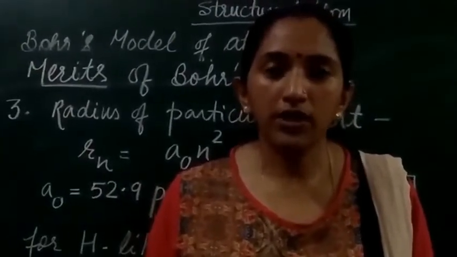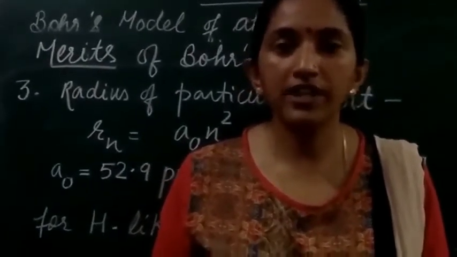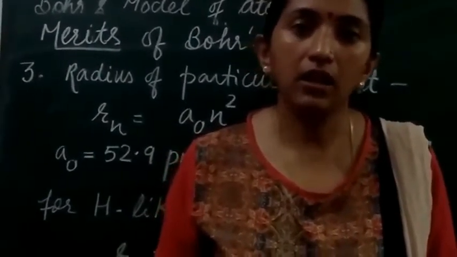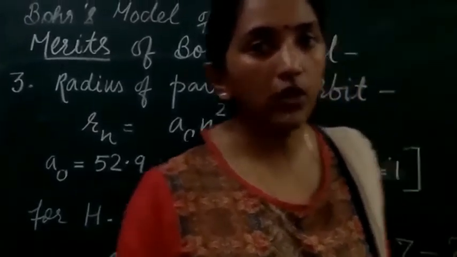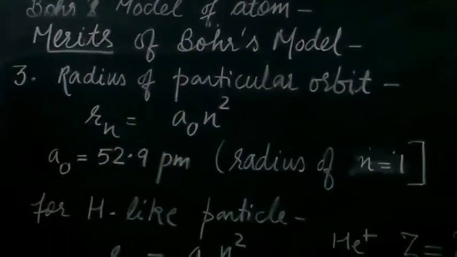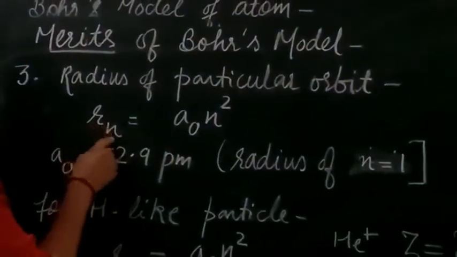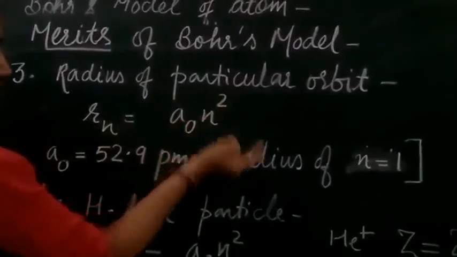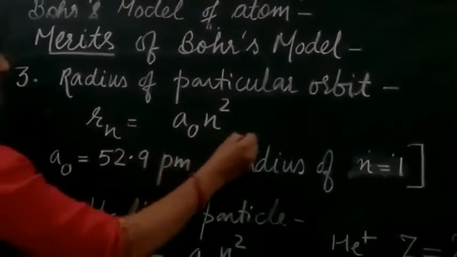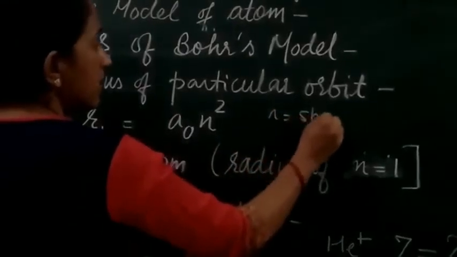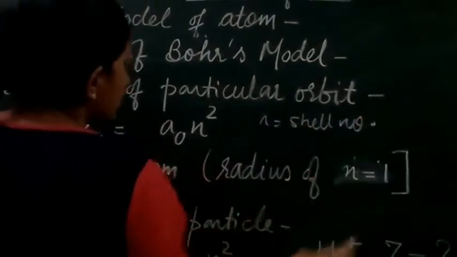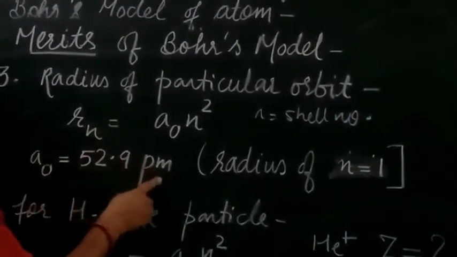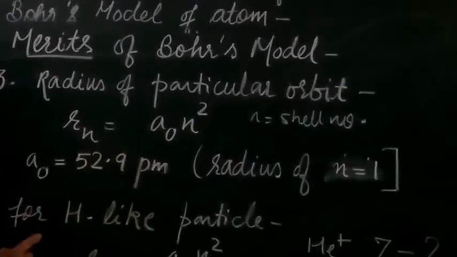Bohr's postulate helps us derive the expression for the radius of a particular orbit in the hydrogen atom, as well as in hydrogen-like atoms or species. For finding the radius of a particular orbit, Rn, where n denotes the shell number, Rn equals a naught n square. Here n is the shell number, or energy level, and a naught is 52.9 picometer, which is the radius of the first shell.